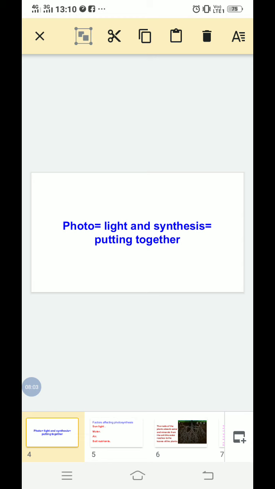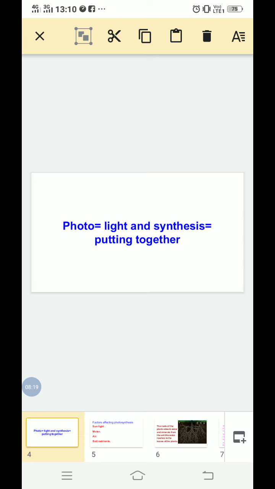So students, you have to learn this concept: photosynthesis means the food making process of plants. Plants make their own food. That method is called photosynthesis.